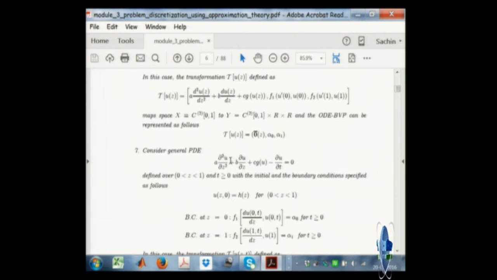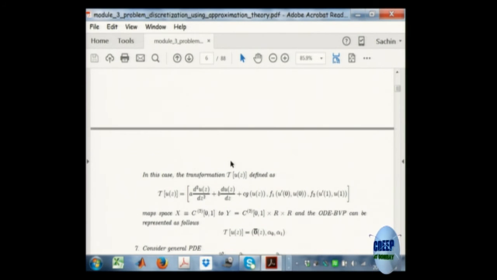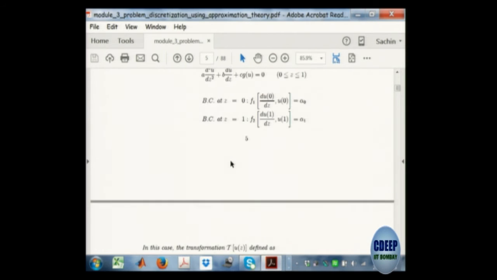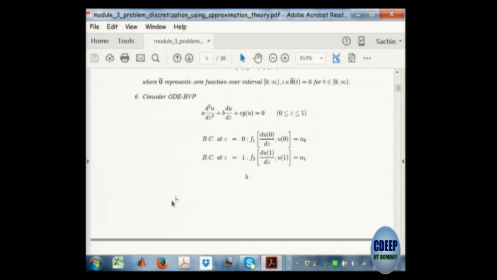I can show that an ordinary differential equation is a differential operator operating on u. u is a vector, because the set of continuous functions is a vector space, and the operator acting on u gives me the zero vector. That is what you are trying to solve for. It is like solving Ax equal to 0. You can do this for any problem.